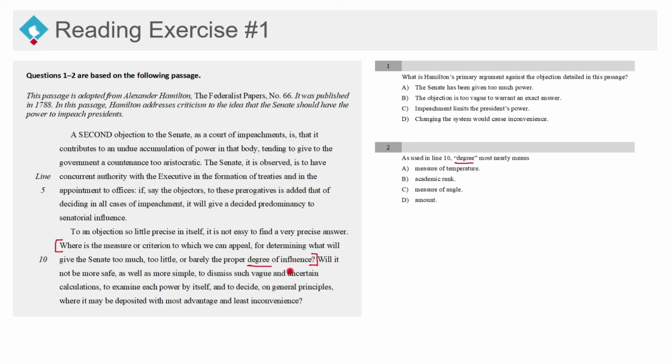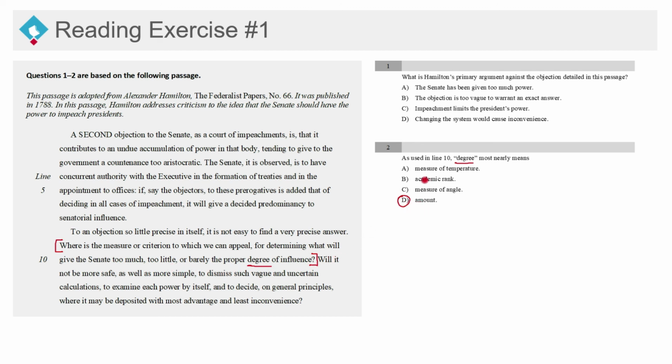Now, you could probably read this and understand exactly what he is talking about. The correct answer in this instance is D, amount. And what we can do is just replace this word degree with the word amount and see if it makes sense. So let's read that now. Where is the measure or criterion to which we can appeal for determining what will give the Senate too much, too little, or barely the proper amount of influence? And that makes sense, so D checks out.